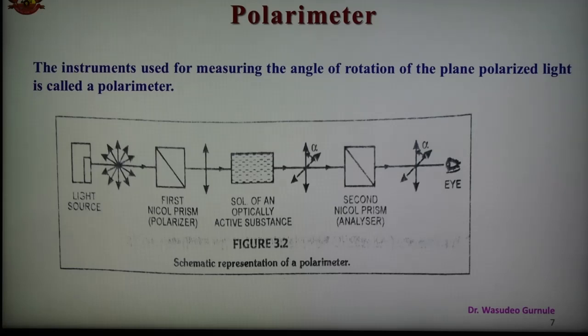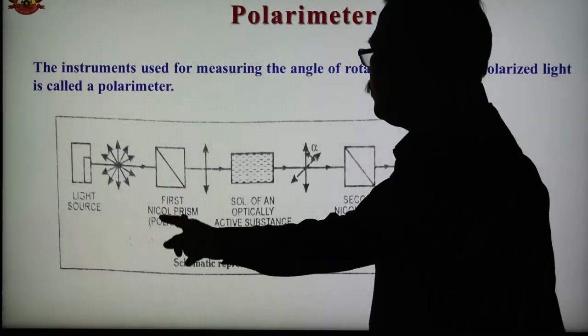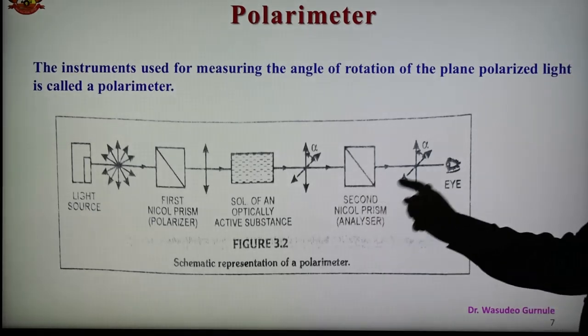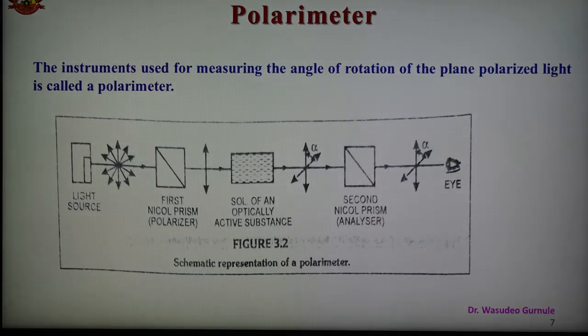The instrument used for measuring the angle of rotation of plane polarized light is known as the polarimeter, shown in the figure. It consists of a light source, two nickel prisms, and a polarimeter tube. The nickel prism near the light source is the polarizer, and the one near the eye of the observer is the analyzer.